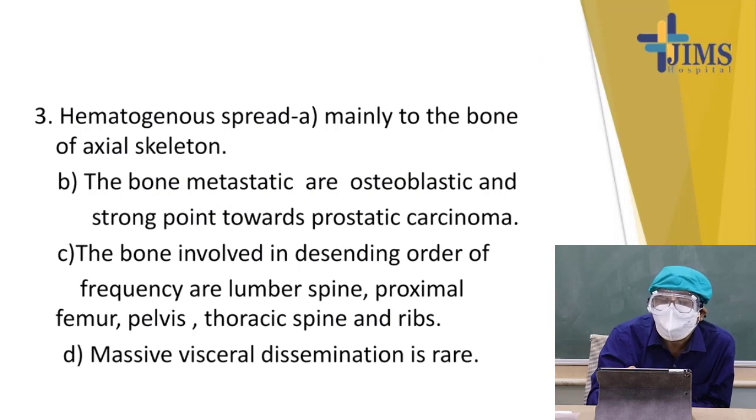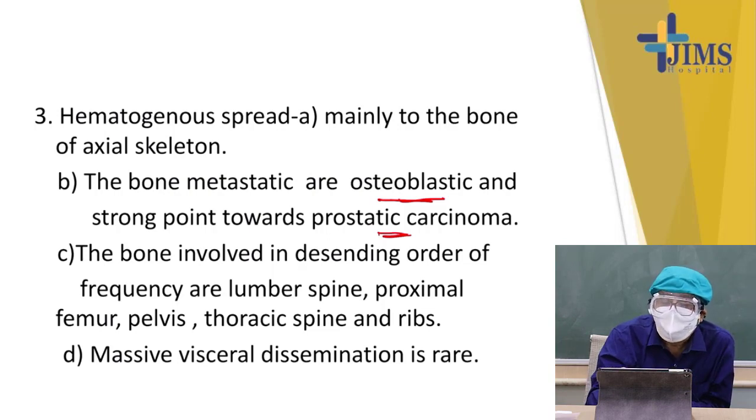Hematogenous spread can occur to the bone. Mostly in the skeletal system, bone metastasis is important, and it is an osteoblastic metastasis, a strong point for prostatic carcinoma. In another carcinoma, breast carcinoma, metastasis to the bone can sometimes be osteoblastic.